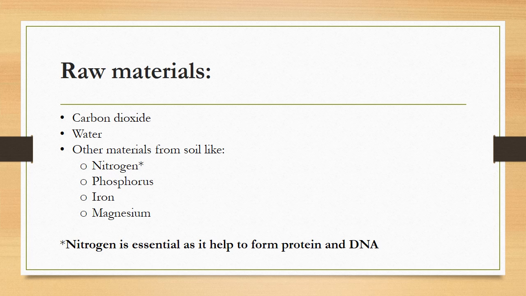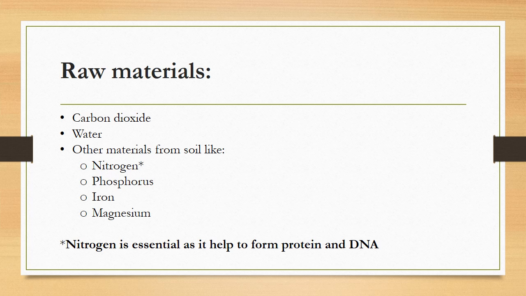These are some examples of the minerals taken by the plant from the soil. But from these, the most important is nitrogen. You also learned about Rhizobium bacteria and nitrogen fixation, the changing of atmospheric nitrogen into the nitrate form, the soluble form, so that it can be absorbed by the plant.